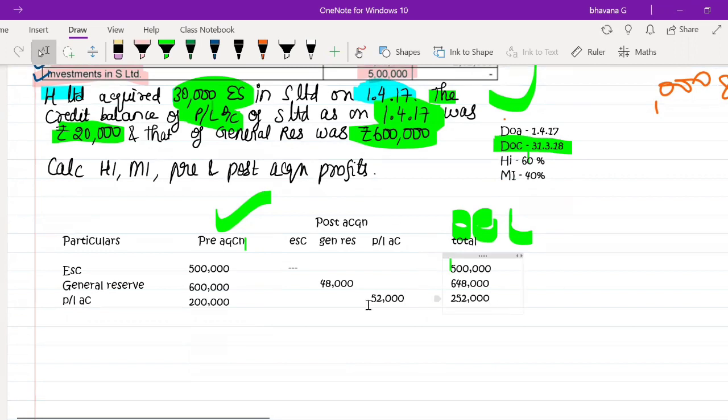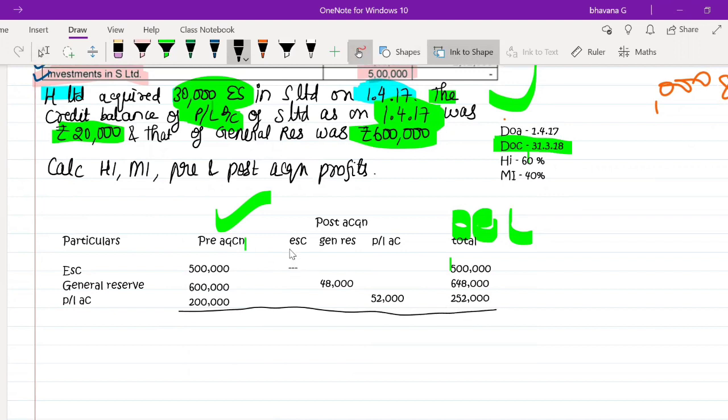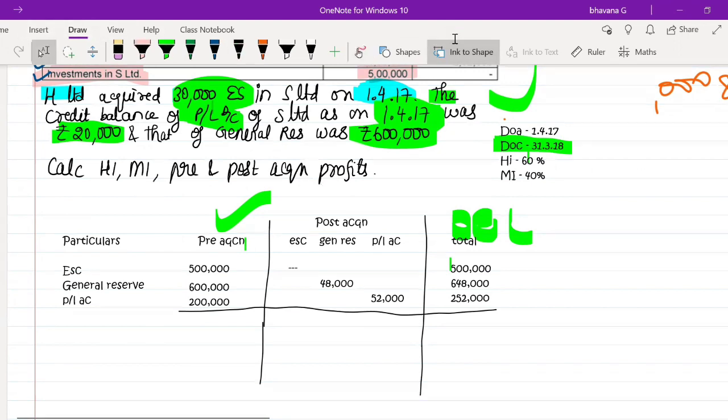Okay, so this was the first half of the format. Now you just have to total each column. What is the total of pre-acquisition profits? It is nothing but 5 lakh plus 6 lakh plus 2 lakh, which is 13 lakh rupees.